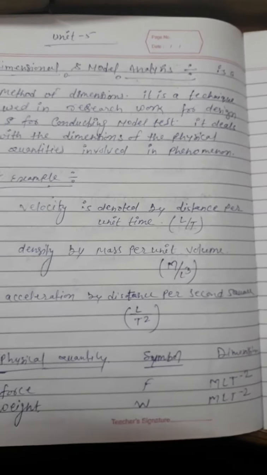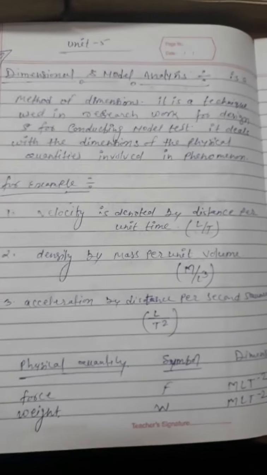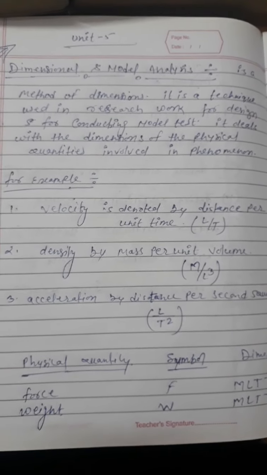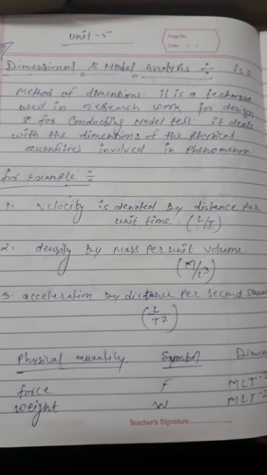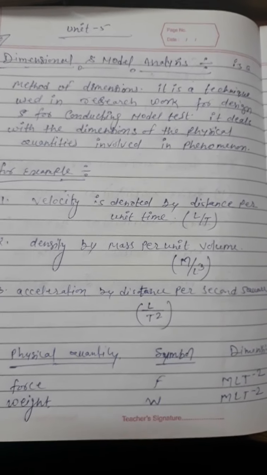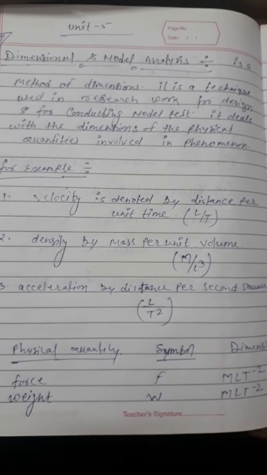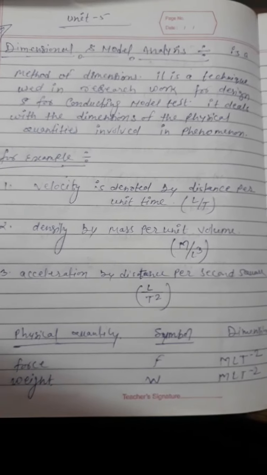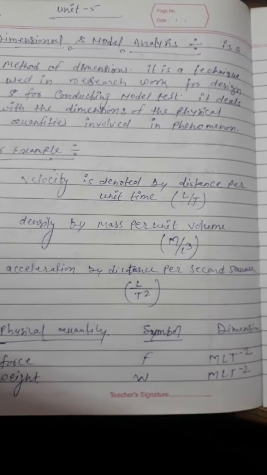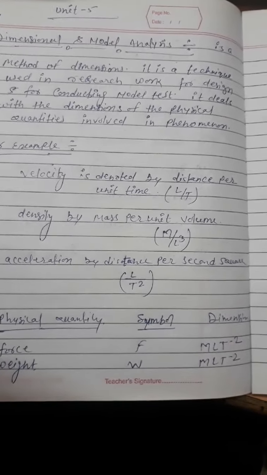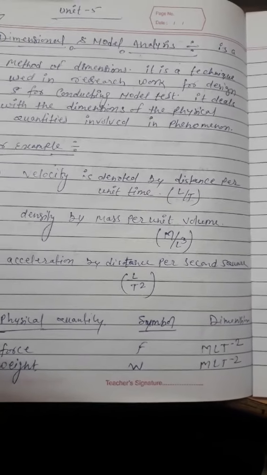Unit 5, Fluid Mechanics: Dimensional and Model Analysis. Dimension and model analysis is a method of dimension. It is a technique used in research work for design and for conducting model tests. It deals with the dimension of the physical quantities involved in phenomena. For example, velocity is denoted by distance per unit time. Velocity equal to distance upon time is the dimension form L upon T.